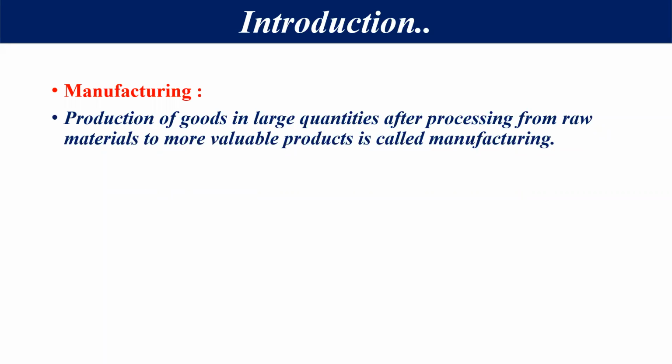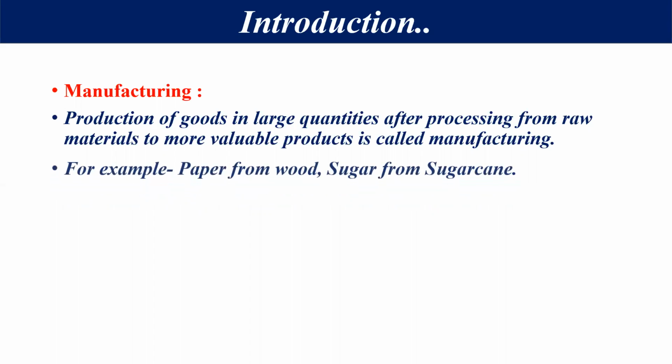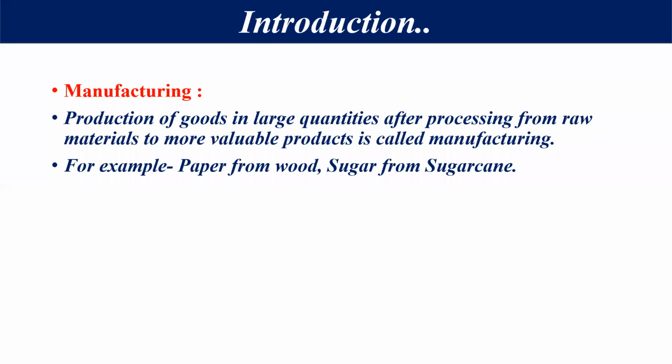That total process is known as manufacturing. It means that we will convert raw material into a final product which is ready to use. For example, paper from wood, sugar from sugarcane. These are two examples of it. This thing is clear.